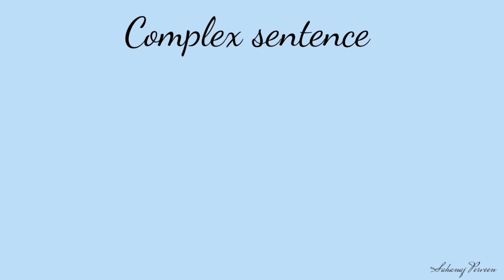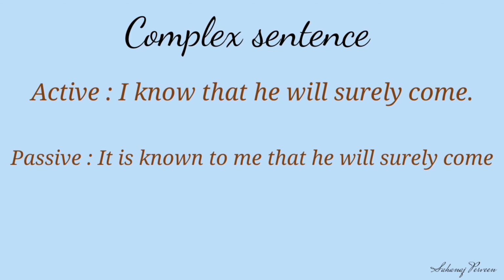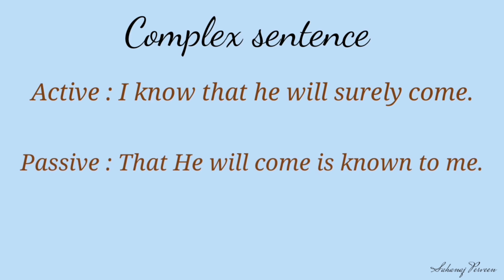Look at another example. I know that he will surely come. Here the subordinate clause has no object. In that case, we only change the main clause. Now our passive is, it is known to me that he will surely come. Or we can change it by taking the subordinate clause as a subject. That he will come is known to me.